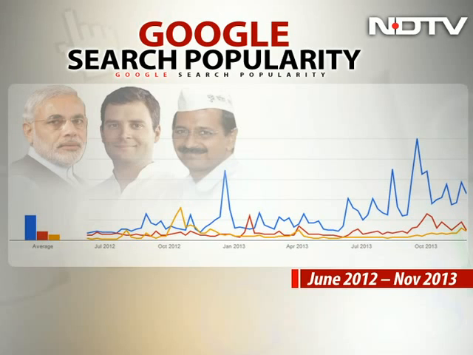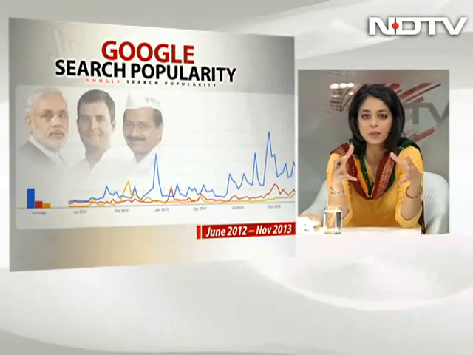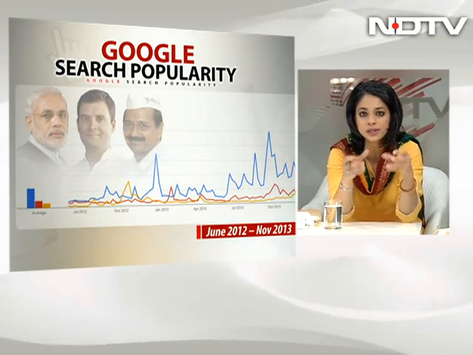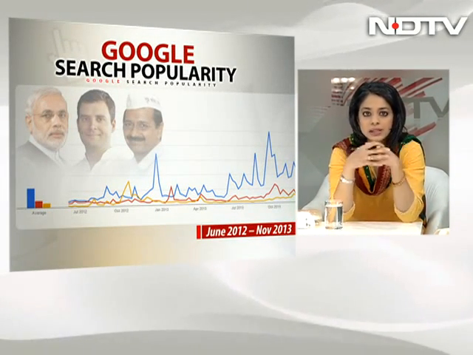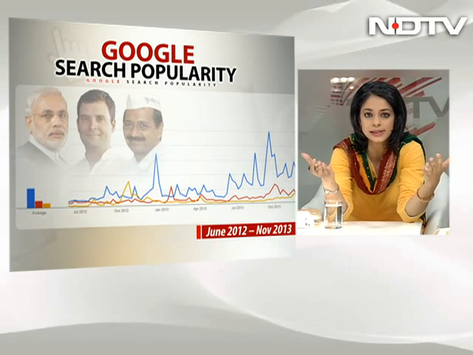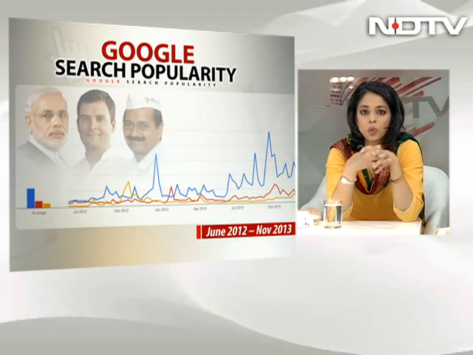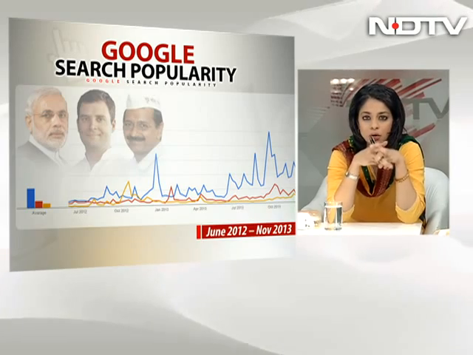Remember, these lines that you're looking at, this traffic, is representative only of a period of 18 months. That's what we've taken. This is from the period of June 2012 to November 2013. The reason why we've taken this particular period is because that is when Narendra Modi started coming onto, in a sense, the national level with national politics. But let's take a closer look at these numbers. Let's look at what they really mean.